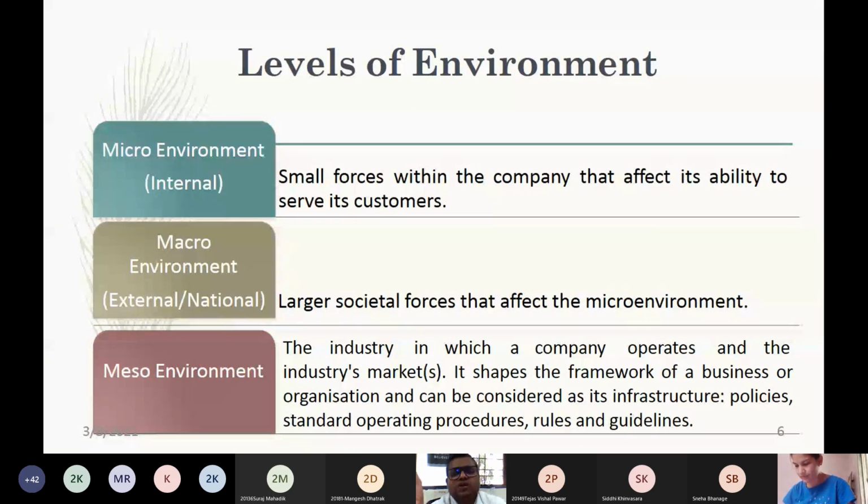So this is an example. Because of the macro environmental changes, because of the laws, rules and regulations, the companies had shifted from offline culture to online culture. Many such meetings are taking place online, which were earlier conducted in offline mode. So because of the macro environmental changes, the companies have changed their entire business strategies today.